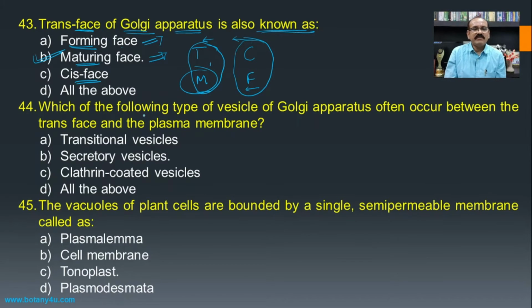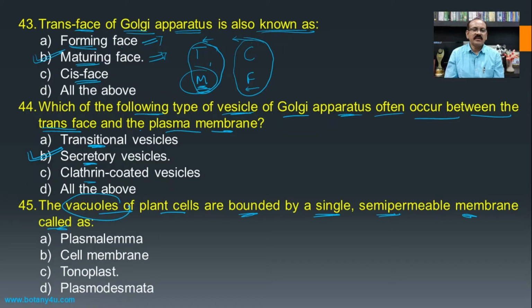Here the maturing phase becomes the answer for this question. Then, which of the following types of vesicles of the Golgi apparatus often occur between the trans phase, that is the maturing phase, and the plasma membrane? If we see the different types of vesicles of the Golgi apparatus, that is transitional vesicles, secretory vesicles, and clathrin-coated vesicles, then the secretory vesicles are present between the trans phase and the plasma membrane.